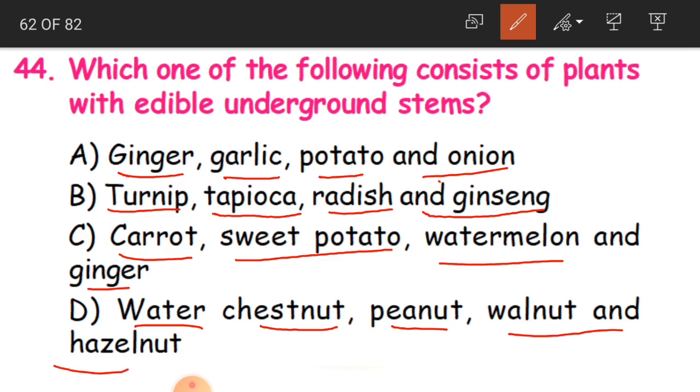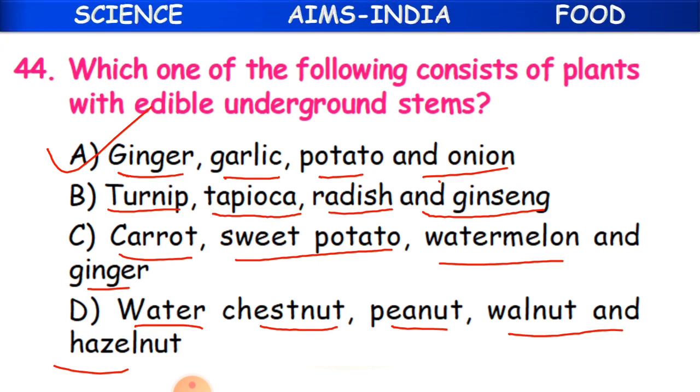And our answer is A, children. Ginger, garlic, potato and onion. These four vegetables are nothing but underground stems, which we eat in our daily life. A option is the correct one.